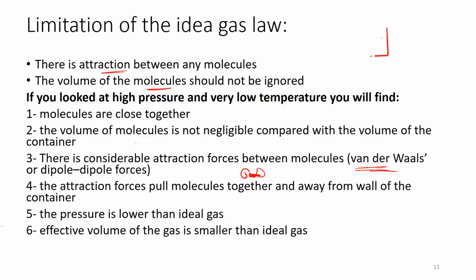So the idea is that if you have a container, the attraction force between the molecules will pull those molecules away from the wall of the container. This will create a pressure lower than the ideal gas. So the real gas will have a lower pressure than what is expected in the case of an ideal gas. The effective volume of the gas is even smaller than the ideal gas due to the attraction between the molecules that will decrease the volume that the gas should occupy.